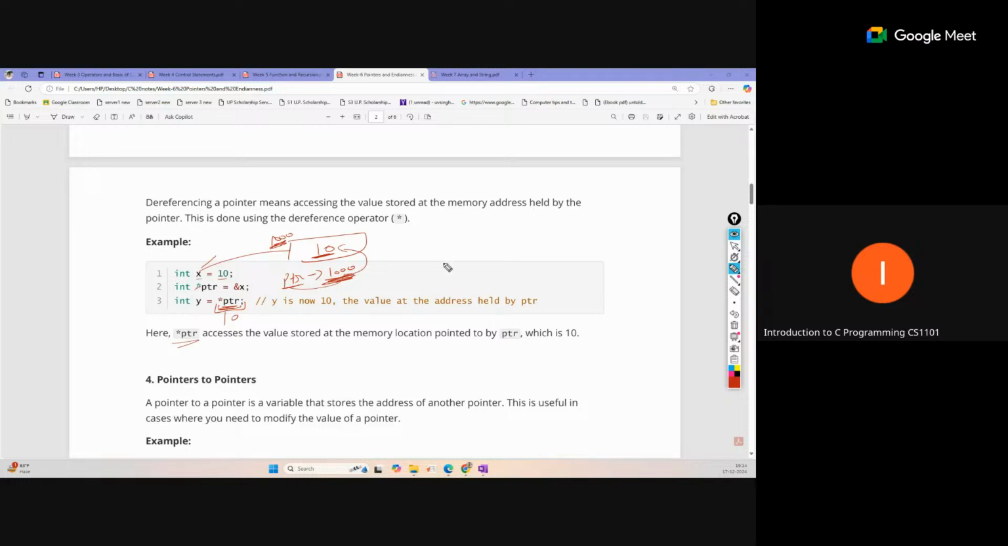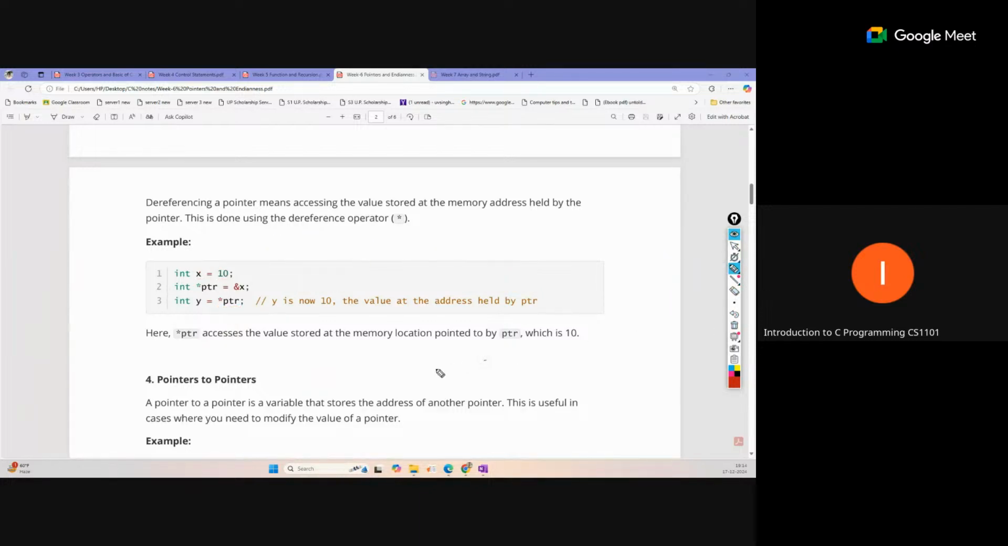We can also update the value like this. You write asterisk ptr equal to, suppose you want to update something, asterisk ptr plus 10. That means the value at that location is 10, and 10 plus 10 becomes 20, and that value will be assigned to this location. So this is also referring to the location, and the value 20 will be updated here. This is just a use case of the pointer.